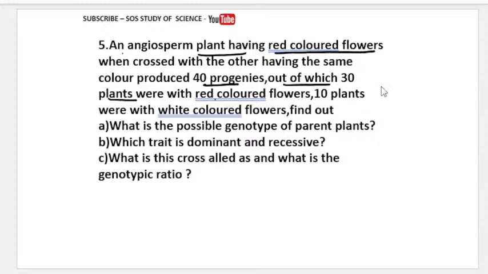So we always have to denote it; when I say red color, it is capital R. You can take any letter. So as I am taking capital R, this will be the dominant trait. Okay, when this red color flower is crossed with the other having the same colored flower, 40 progenies are produced. 40 progenies are produced. What does same mean?